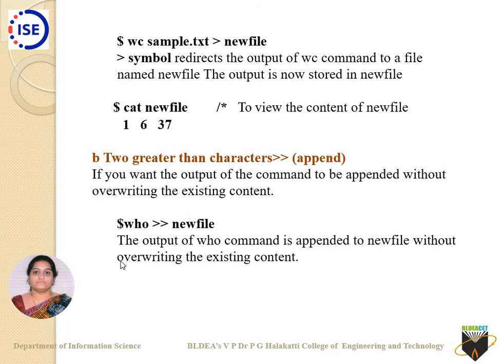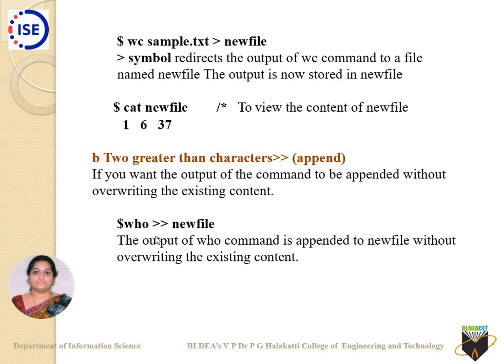Now after this, at the prompt, if I use cat newfile, what will it list me? It will list the first line like this, 1 6 37 sample.txt. Then later it will display the output of the who command.